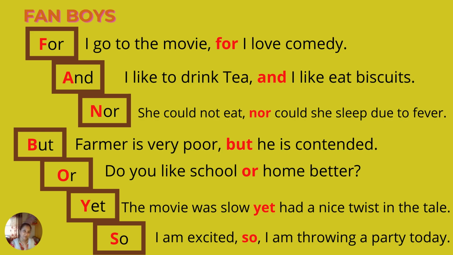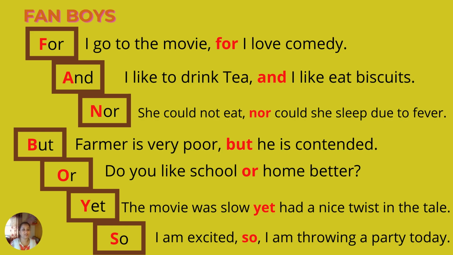So, this is the unexpected outcome. Yet always talks about the unexpected outcome. Movie was very slow. So, what do you actually think the answer would be? The next sentence would be, it was so slow, it was very boring. But unexpectedly, there is a twist in the tale. So the movie suddenly became interesting towards the end.